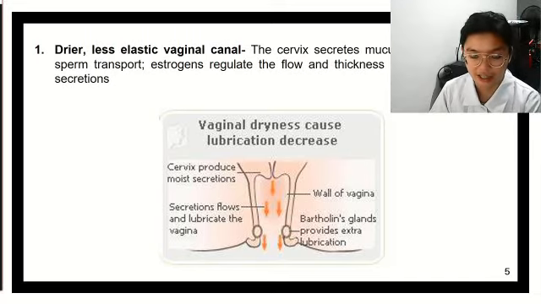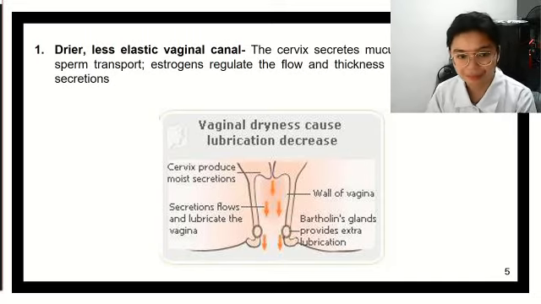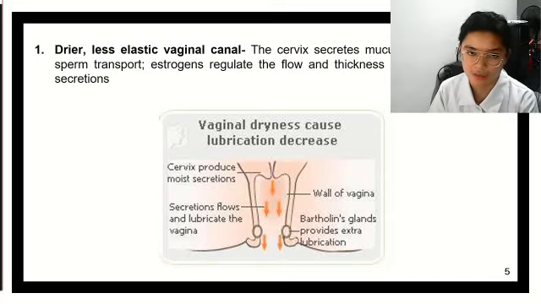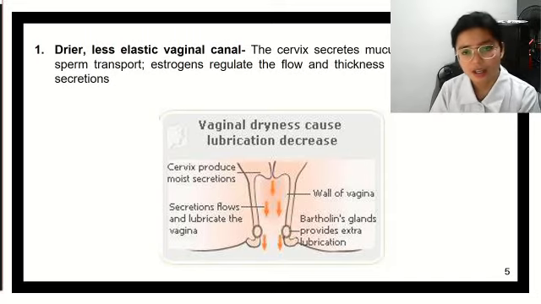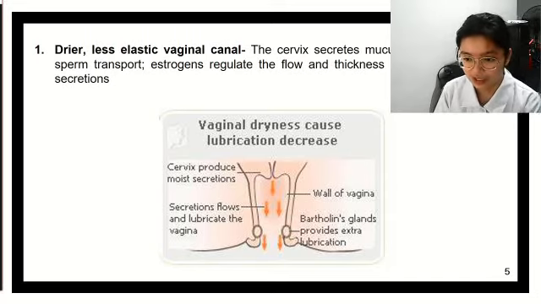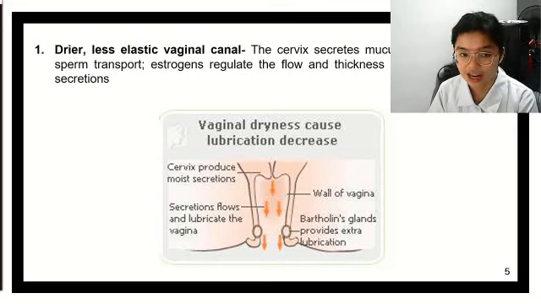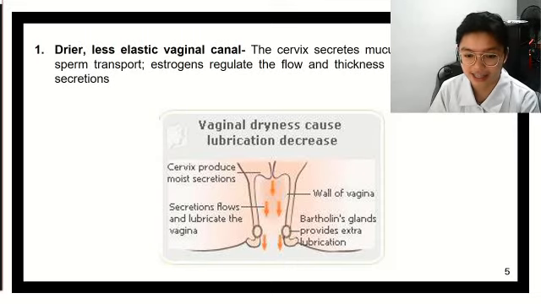It moistens and enhances the ability of a sperm to travel through the vaginal canal. Now, estrogen is responsible for regulating the flow and thickness of these mucus secretions. Now, with the decline of estrogen, there is also a decline in the secretions, making the vagina drier and less elastic.